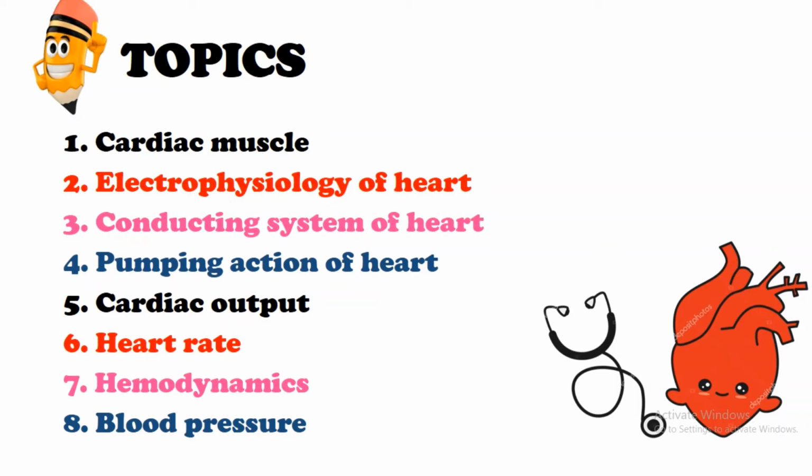Then the pumping action of the heart, that is the cardiac cycle. Different phases of the cardiac cycle, the graphs of the cardiac cycle, timing, pressure-volume loop, different terms like the stroke volume, end systolic volume, end diastolic volume. Then we move to the next topic, cardiac output. The definition of it, measurement, how it is regulated, and what are the factors which can affect the cardiac output. The heart rate, its regulation, as well as we will discuss the pulse.